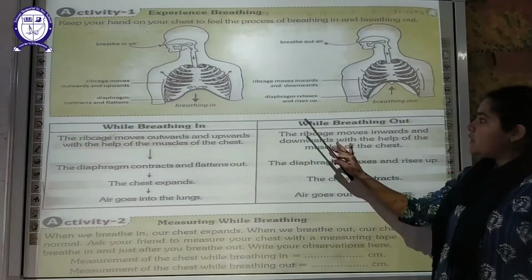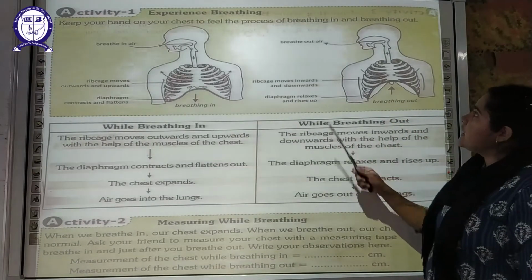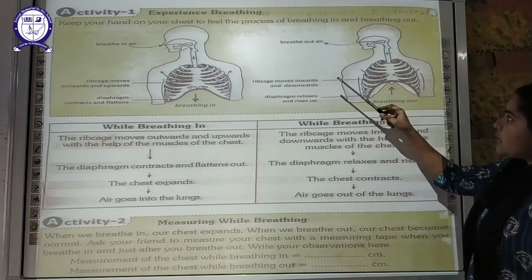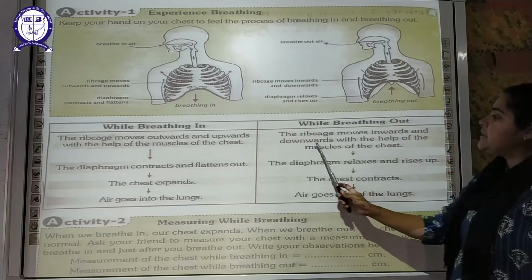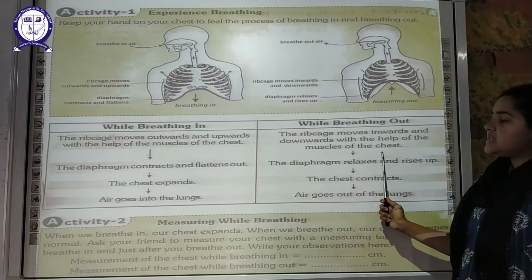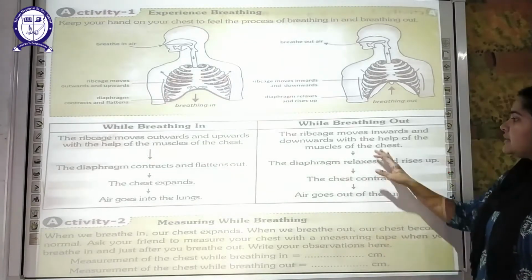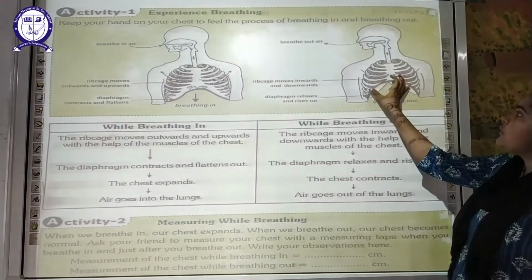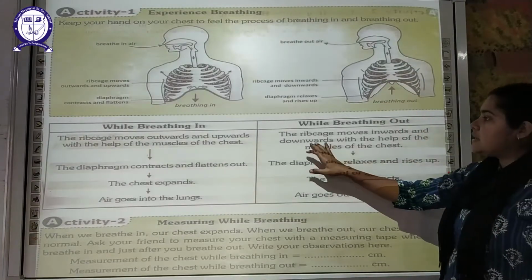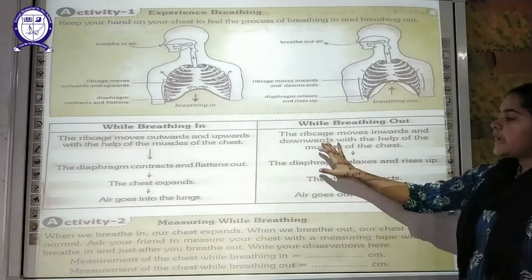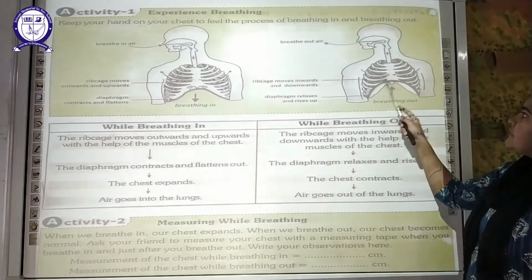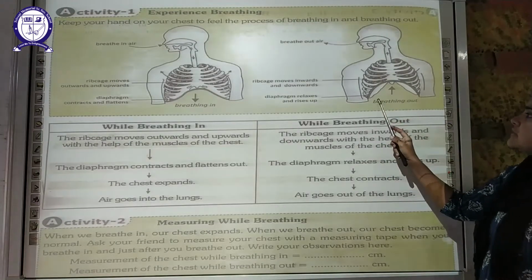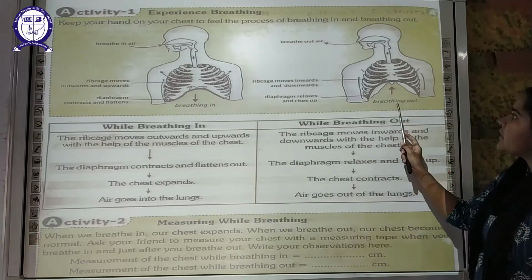Now what is happening while breathing out? So in that case, the rib cage will move inward and downward with the help of the muscles which are present in the chest. Because of that, it is coming again to its normal position, that is, the rib cage is moving inward and downward. Now the diaphragm, the muscle below the lungs, is relaxing and rising up.